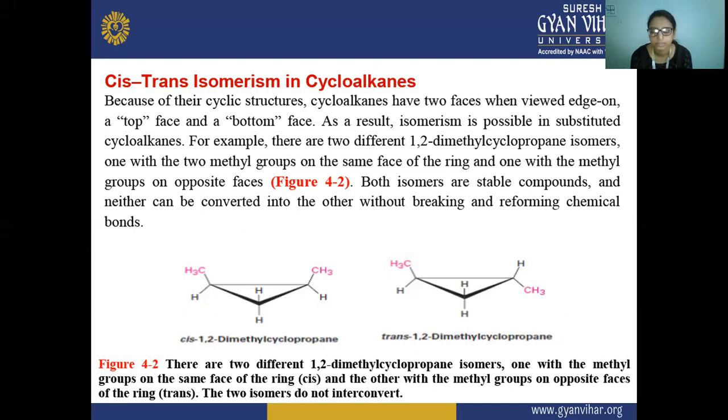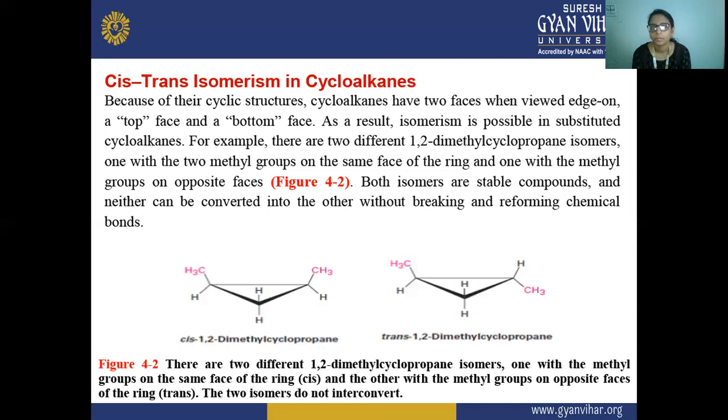Cis-trans isomerism means the two atoms present on a molecule are on the same side of the molecule. But we have already studied this isomerism. We have studied that this cis and trans are present on the double bond, geometrical isomers. These are a type of geometrical isomerism, in which the two carbons are connected on the alkene, means they are connected on the double bond.